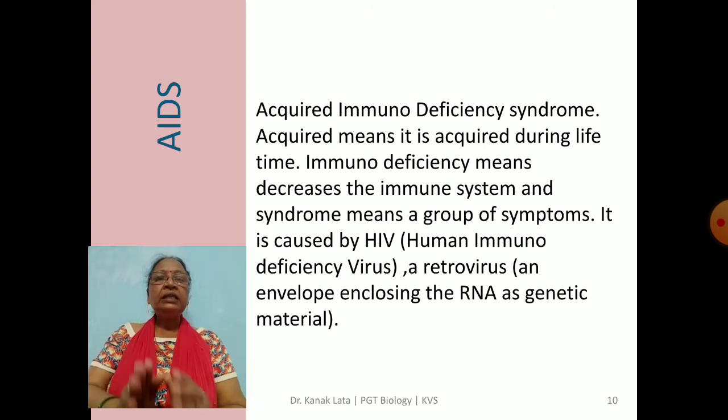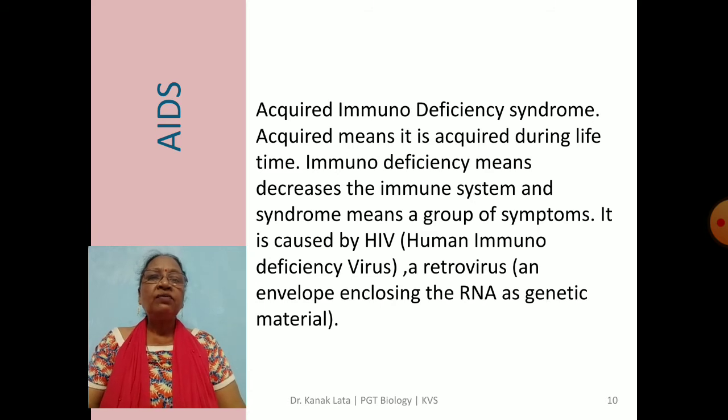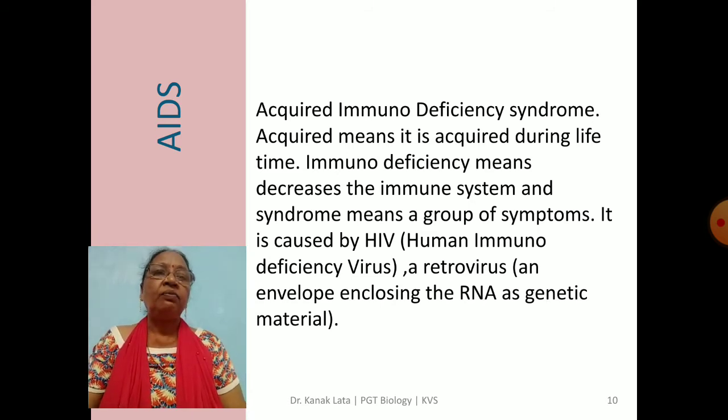And this AIDS is caused by HIV. HIV means human immunodeficiency virus. It is a virus. AIDS is caused by a virus. And this virus is a retrovirus. Retrovirus means a virus that contains RNA as its genetic material. So those viruses in which RNA is the genetic material are called retroviruses.